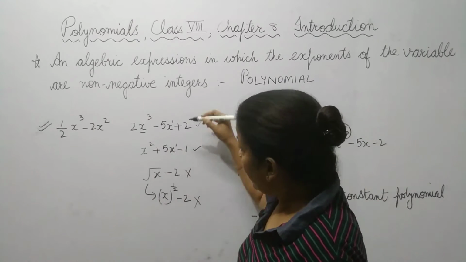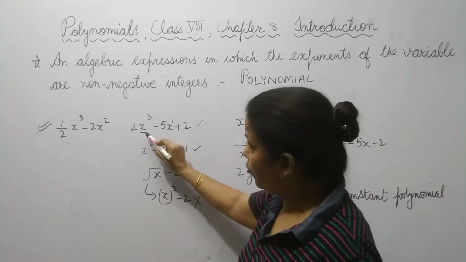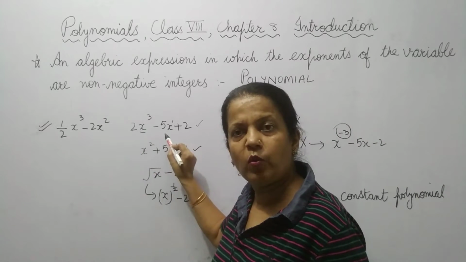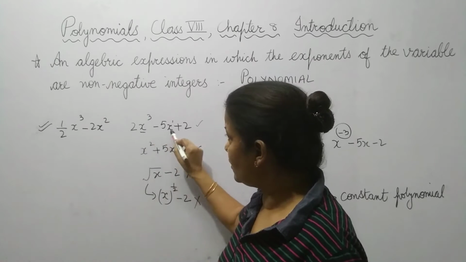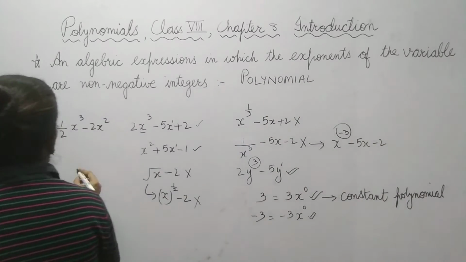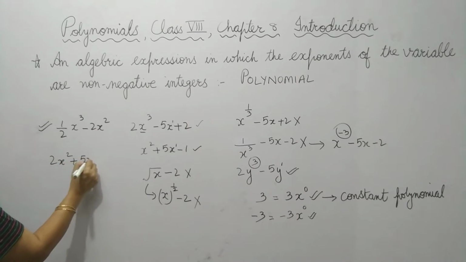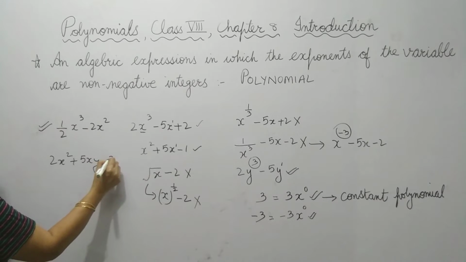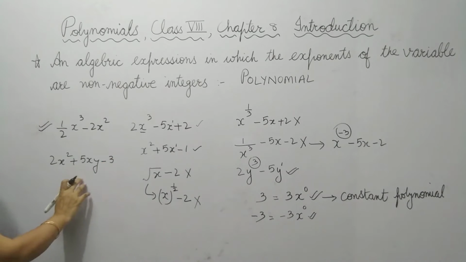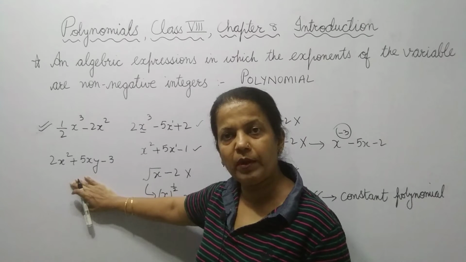Okay. Now, in all the examples, the polynomial has one variable. So this is a polynomial of one variable. If I take an example like this, 2x square plus 5xy minus 3, first of all tell me whether it is a polynomial.